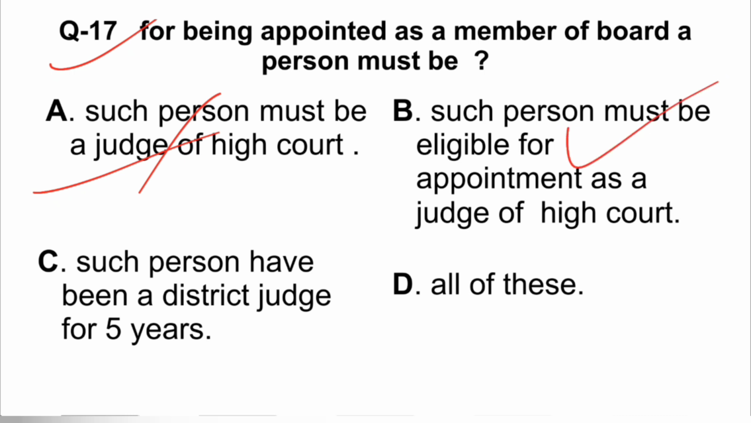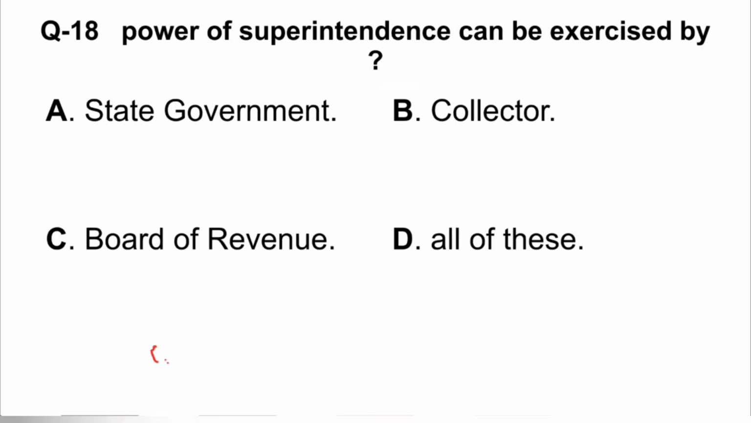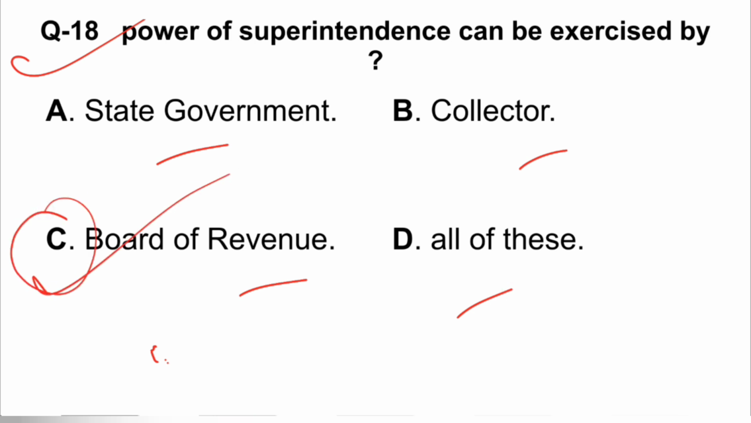And then another clause is there that a revenue officer for at least 5 years and not below the rank of collector. So the option provides a district judge, which is an incorrect option. So the person must be collector, not below the rank of collector for 5 years. So it is also none of these, but right option is option B. Next question is power of superintendence can be exercised by. Options are state government, collector, board, all of these. So right option is Board of Revenue, and it is provided under section 8 of the Act.